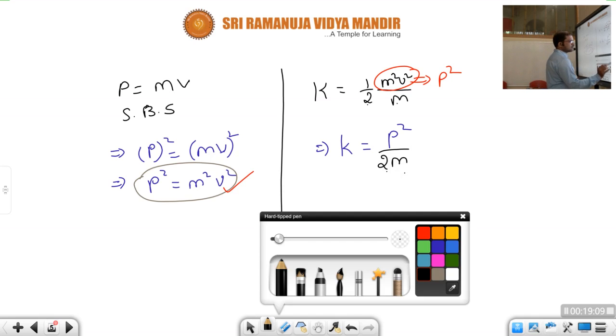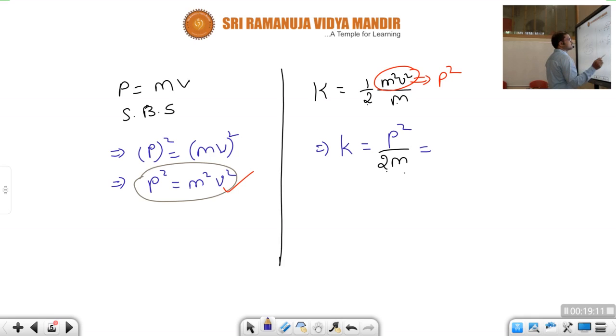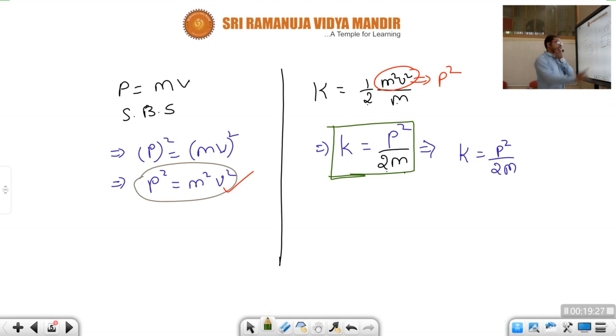Okay, children, what is the equation we got? K equal to p square by 2m. See, children, this is the equation we got. K equal to p square by 2m. This is one of the relations between kinetic energy and momentum. Now again I am taking that equation, children. Now from here, what will be p value, children? What will be p square?